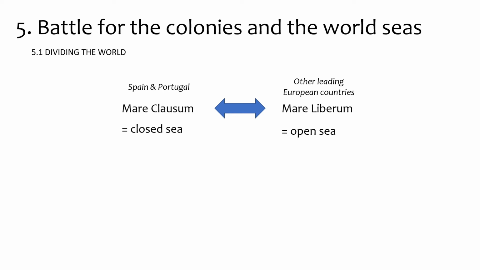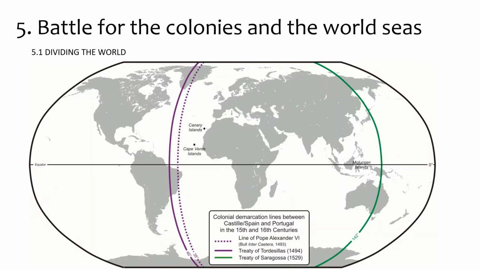They want an open sea, of course, which is better for their trade. But Spain and Portugal want a return on investment, as you could say, by using their explorations for their own trade. There are two other treaty lines, as you can see on this map.